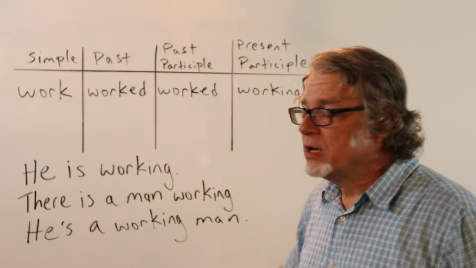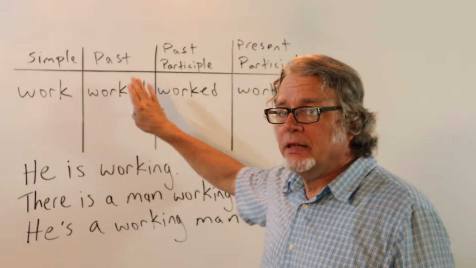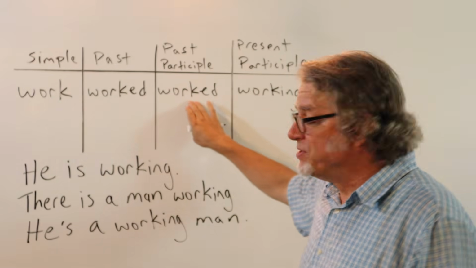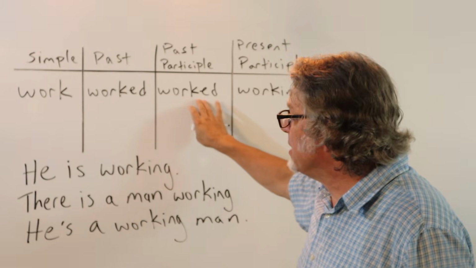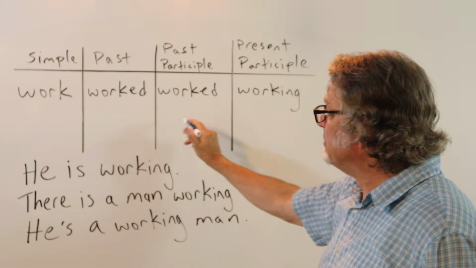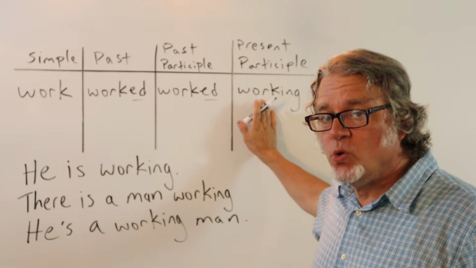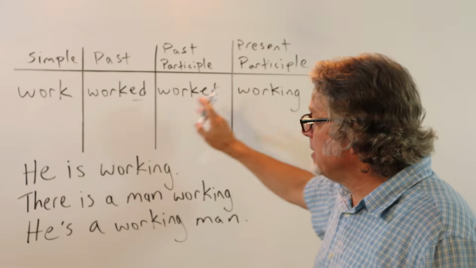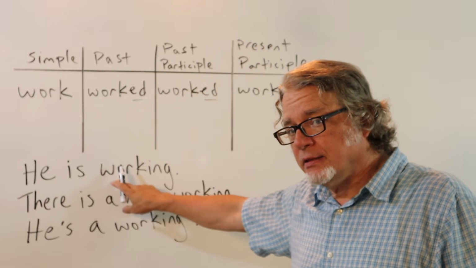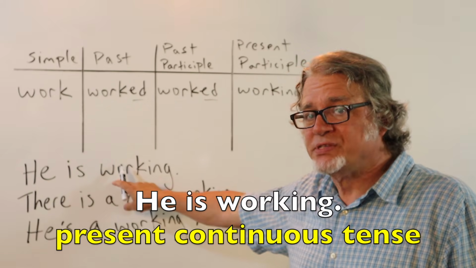Here's the verb work in the simple form. In the past tense and as a past participle, it becomes worked. This is a regular verb. And then as a present participle, it's working. He is working. This is in the present continuous tense.